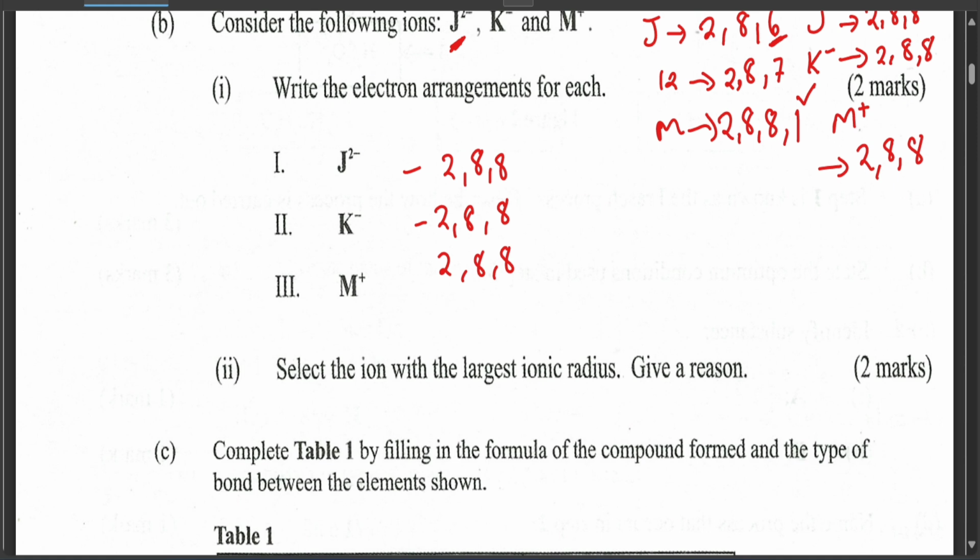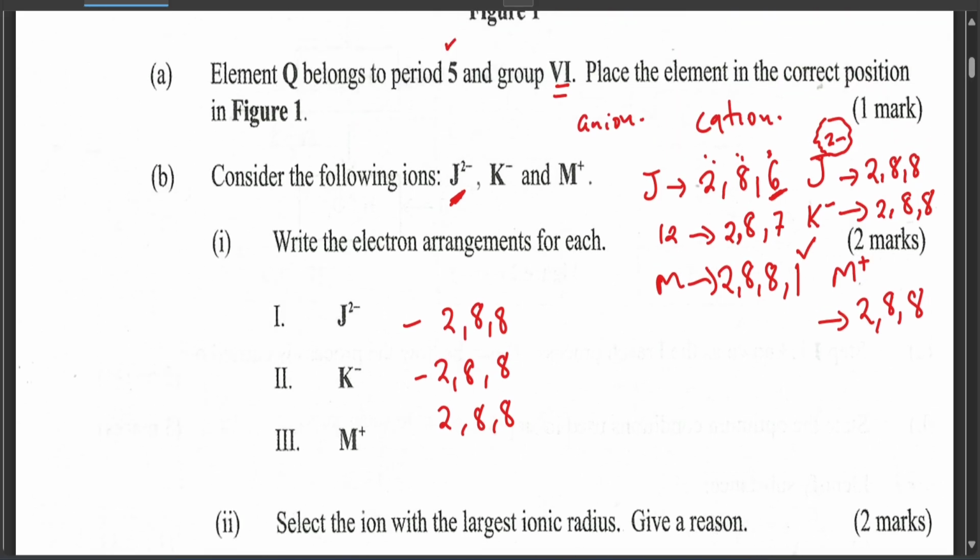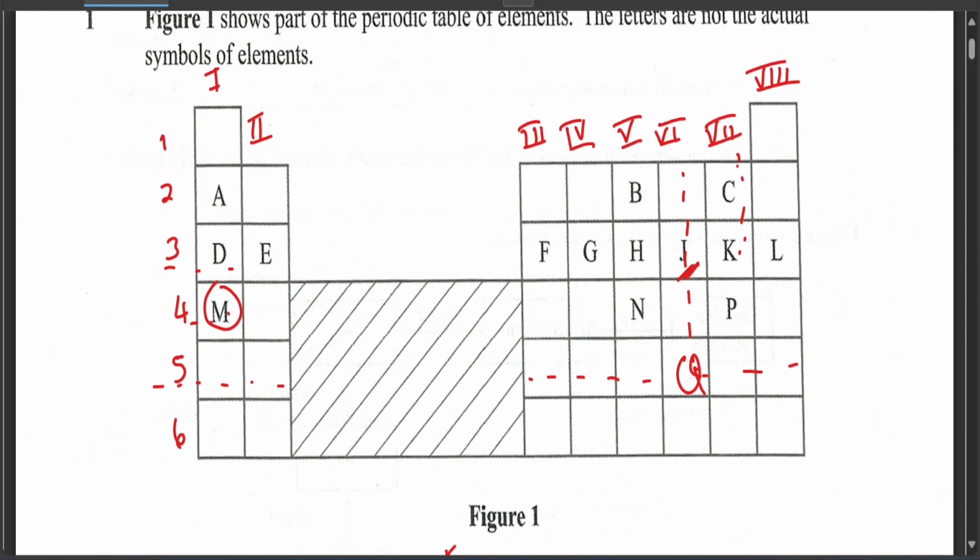So the second question is asking you about the ion with the largest ionic radius. So you've been told to select the ion with the largest ionic radius.